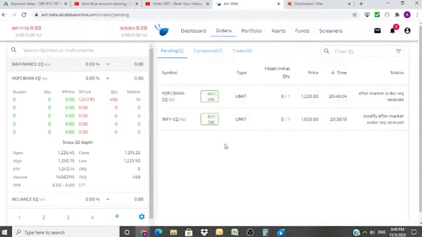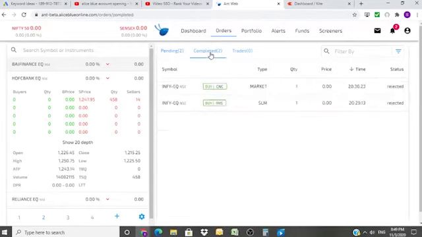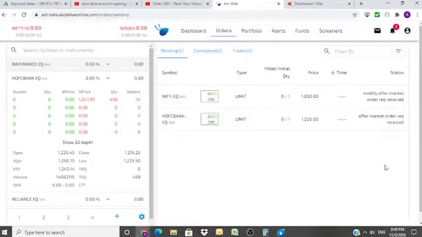So you will see all the orders over here, and it says after market order request received. All the orders will be displayed over here. Tomorrow when the market opens and the orders are executed, you will see them here as completed. Even if an order is rejected, you will see it here. So you will see the pending orders, the completed orders and the trades. You also have the option to filter by symbol, type, and so on.